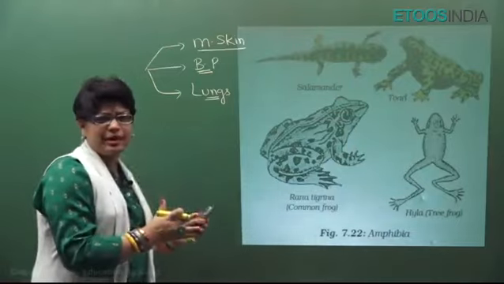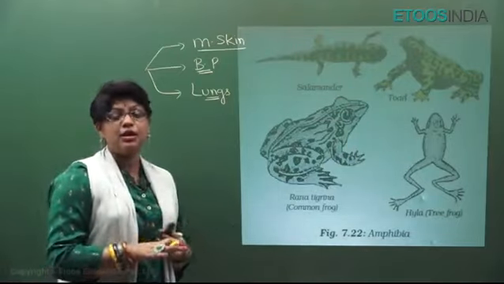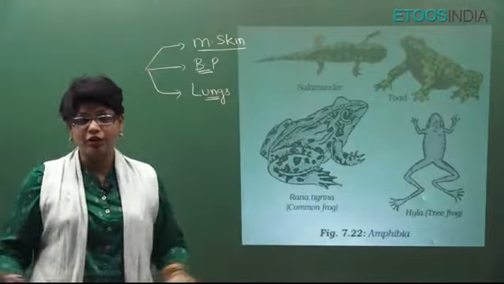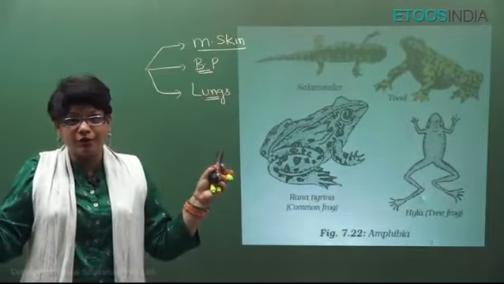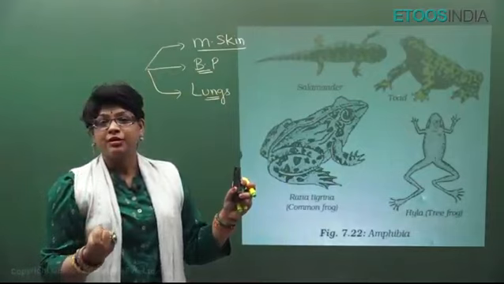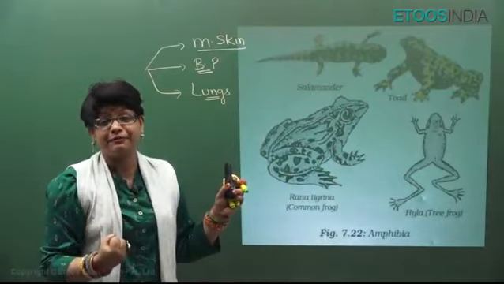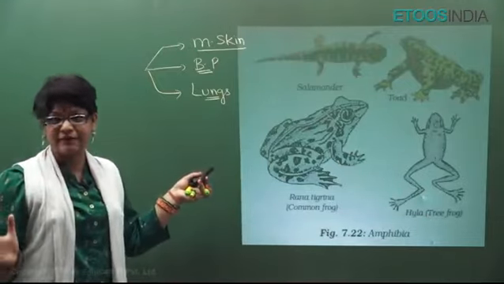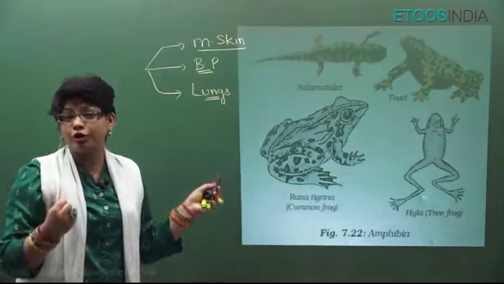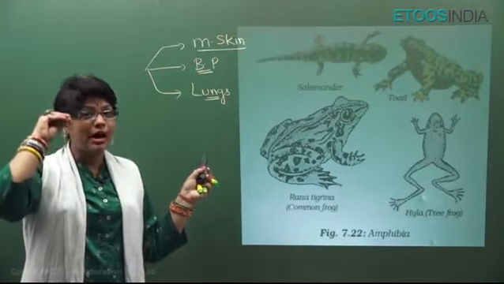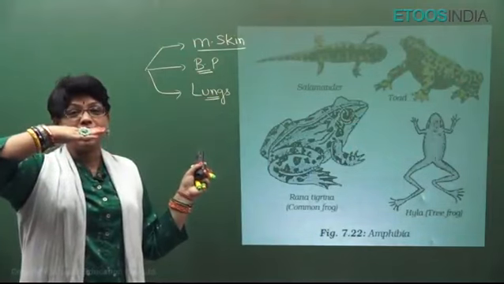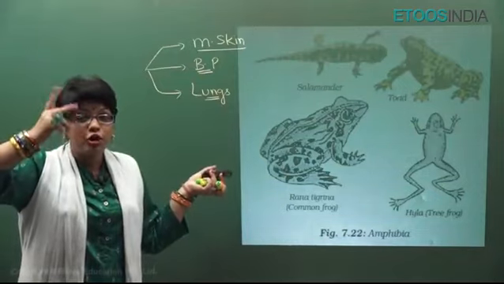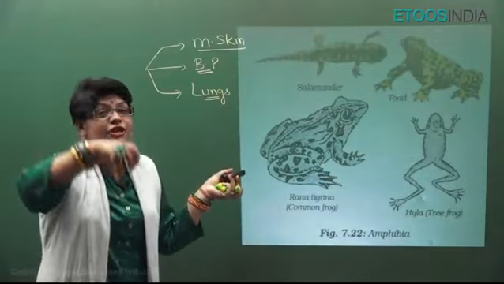I will explain this in detail in breathing and exchange of gases. For now, just remember that in our case, we have ribs, we have a diaphragm, we have intercostal muscles. So we increase the volume of lungs, we reduce the pressure, and we suck the air from the atmosphere. This is negative pressure. We are creating a suction pull. But what happens in frog? They don't have ribs, intercostal muscles, diaphragm. They can't create this suction pull. So what do they do? They take in the air, then they close the mouth and nostrils, and then they elevate the floor of the mouth cavity. So now the mouth cavity volume decreases, pressure increases, but where to go? Because mouth and nostril are closed. So it is pushed into the lung.